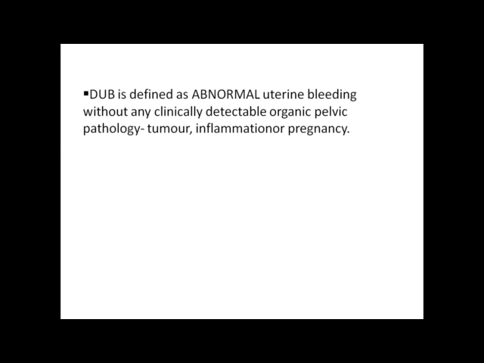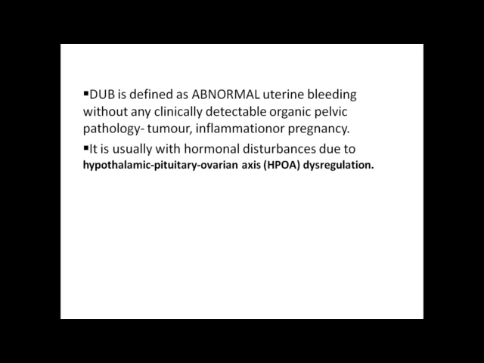Second topic is DUB or dysfunctional uterine bleeding. DUB is defined as abnormal uterine bleeding without any clinically detectable organic pelvic pathology, tumor, inflammation or pregnancy. It is usually with hormonal disturbance and due to hypothalamic, pituitary, ovarian axis or HPO dysregulation. This in detail we can see in another presentation.